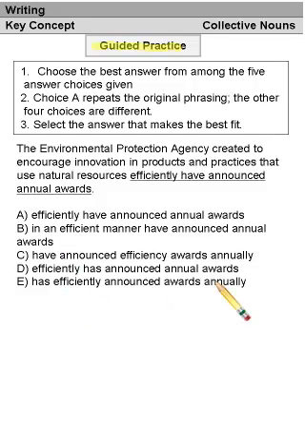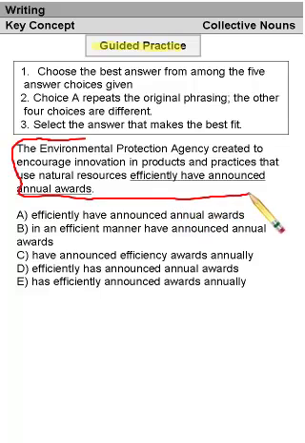Let's read the example sentence. The Environmental Protection Agency, created to encourage innovation in products and practices that use natural resources efficiently, have announced annual awards. Have announced annual awards. Here you have the verb have announced. It is the verb announce in the present perfect tense, and it is plural because of the verb have.